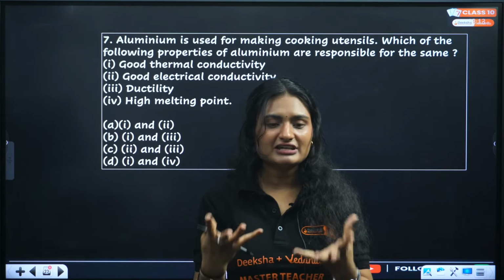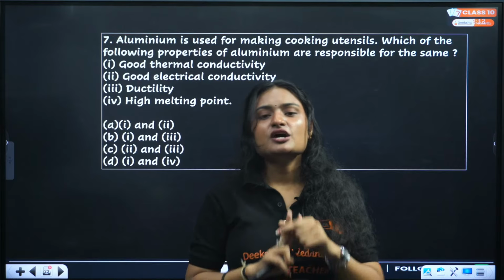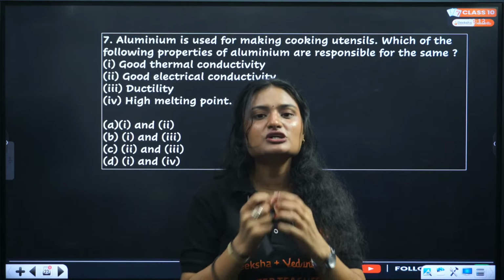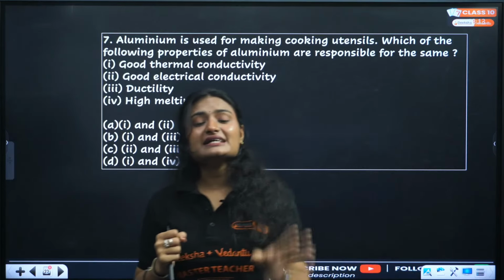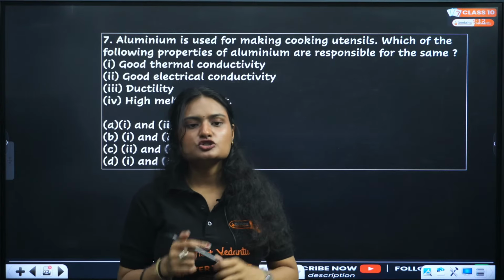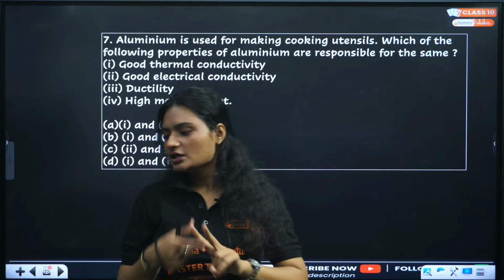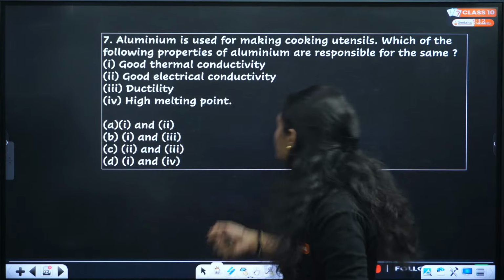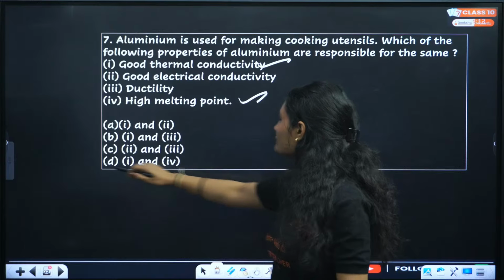Second, when we give heat to it, it should conduct that heat well, or else your fuel will get wasted. So two things: good thermal conductivity and high melting point. That is 1 and 4, option D.